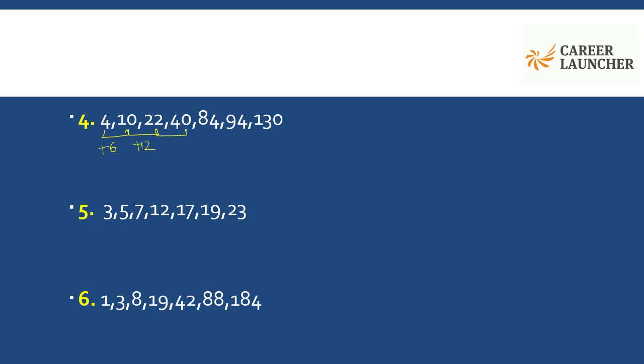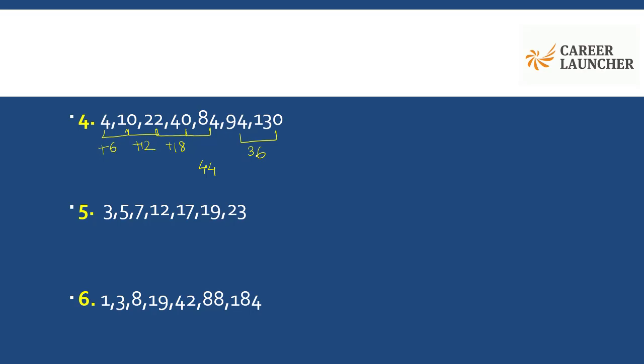Okay, we have plus 18. Then we have here the difference is actually 44. And here between 94 and 130 the difference is 36. So this difference of 44 in between is not making any sense to us.